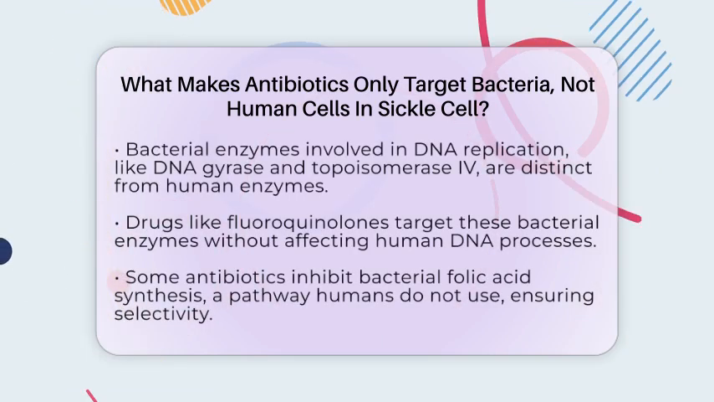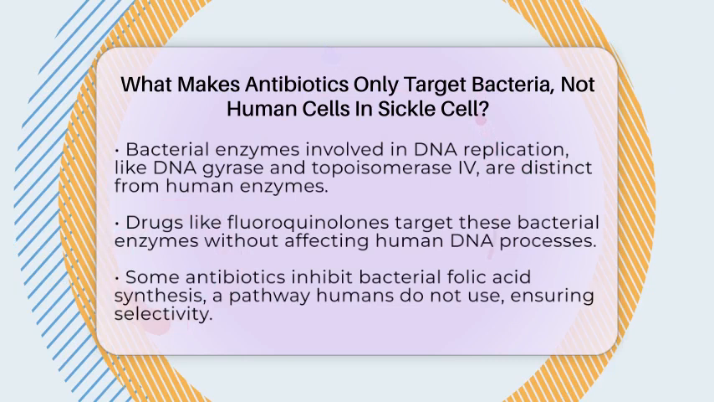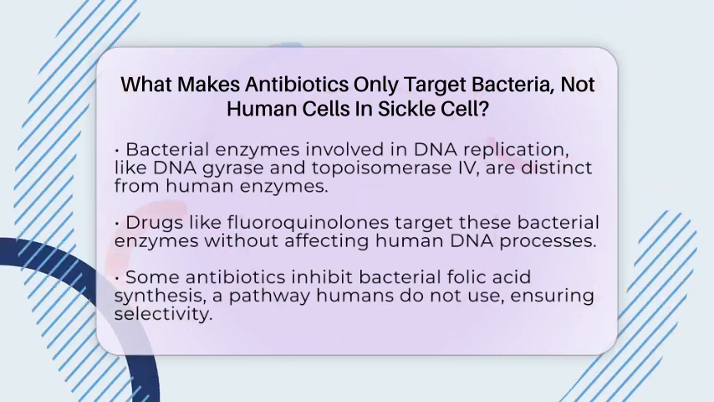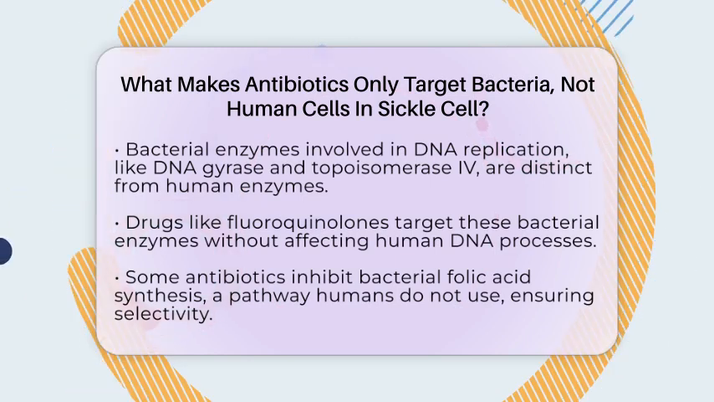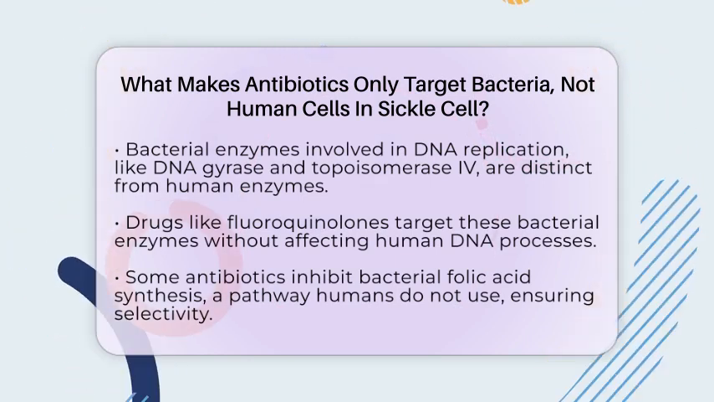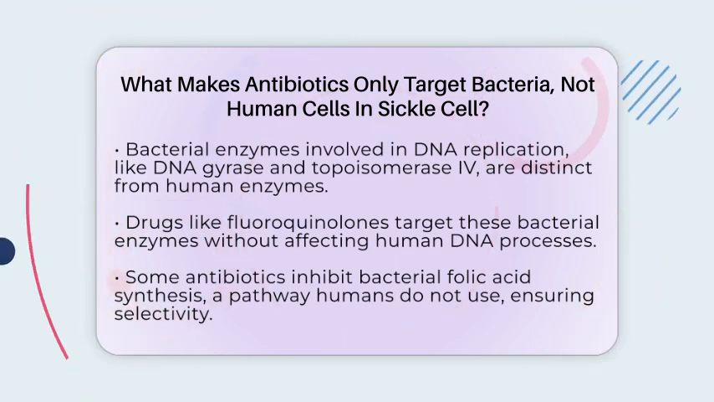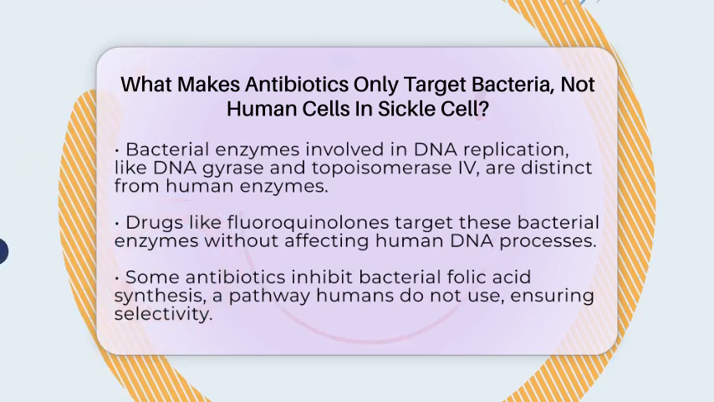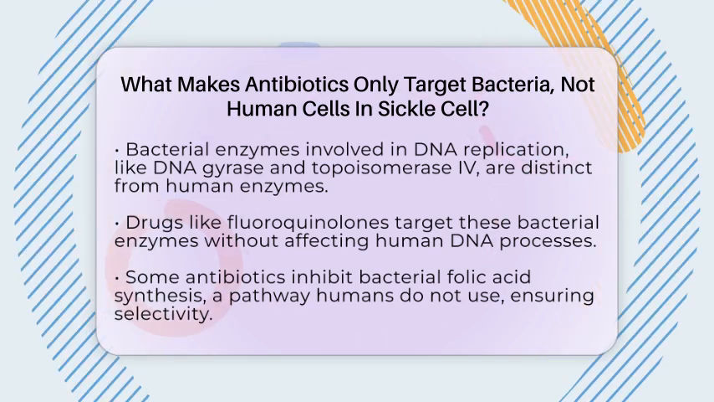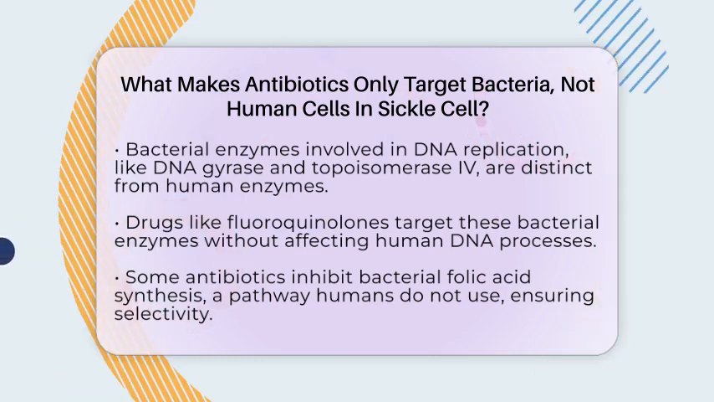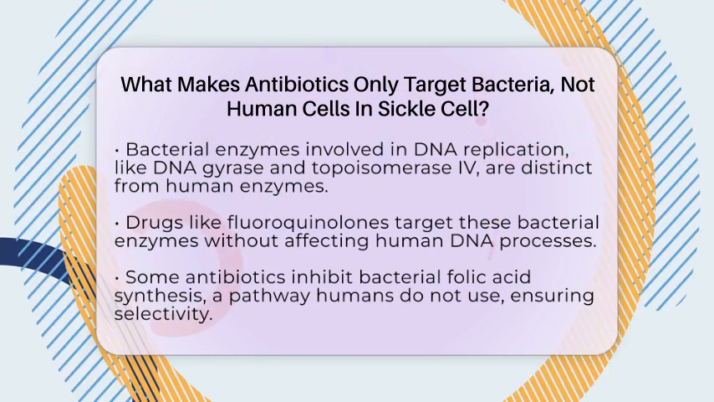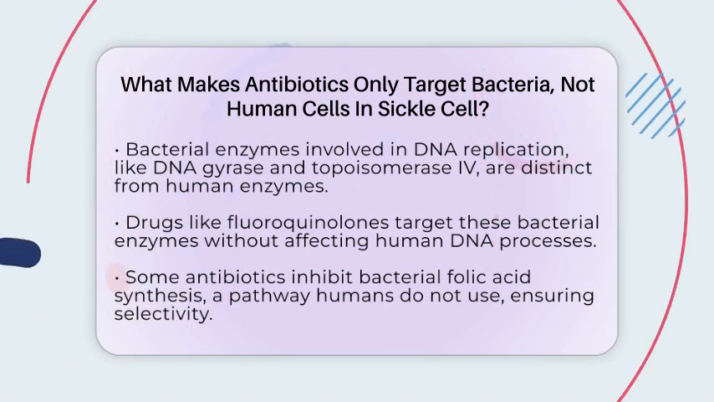Bacteria also have unique enzymes involved in DNA replication and other vital processes. For example, fluoroquinolones target bacterial enzymes called DNA gyrase and topoisomerase IV, which are essential for bacterial DNA copying. These enzymes are either absent or structurally different in human cells, so the antibiotics do not affect our DNA processes.